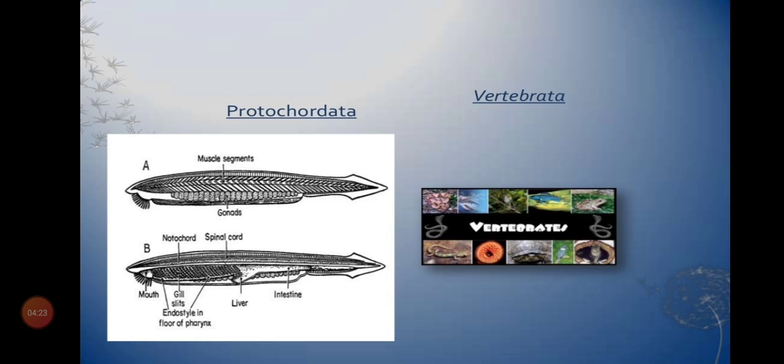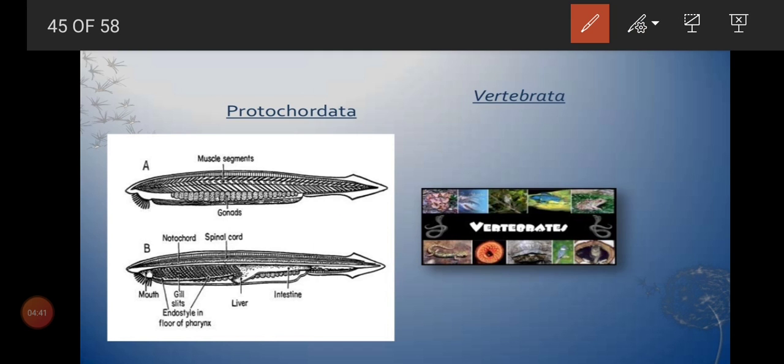And this is the structure of protochordata and vertebrata. Now look at that protochordata. We can see the notochord slowly is going to become a vertebral column, and the nerve cord is slowly becoming the spinal cord. Liver can be seen. Hepatic sac was replaced by liver, and we can see many gill slits. Mouth can be seen. Okay, and the pharynx region, intestine region, everything you can see, and vertebrate we will see in detail just to compare. Okay, and what is the main characteristic to differentiate protochordata and vertebrata?